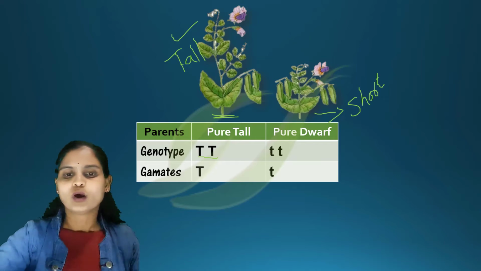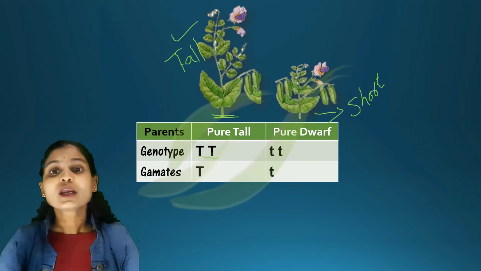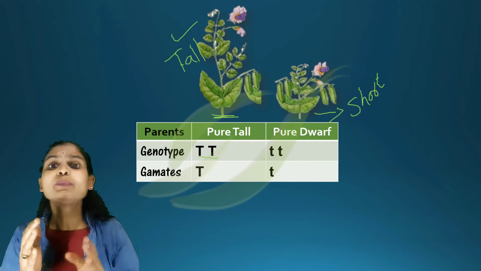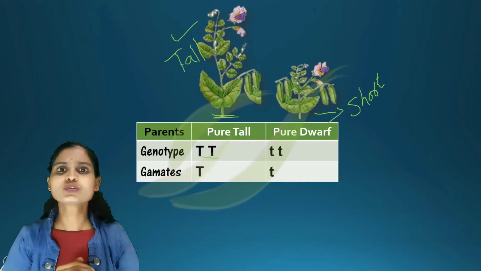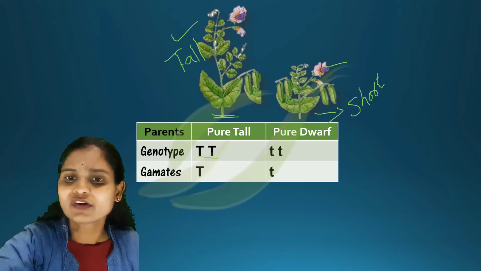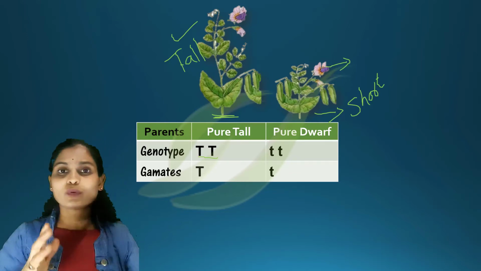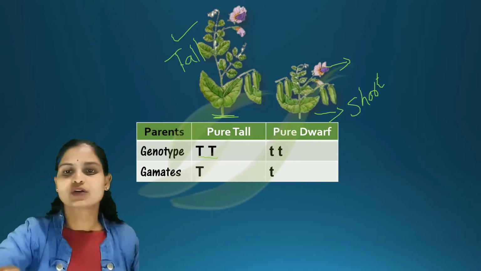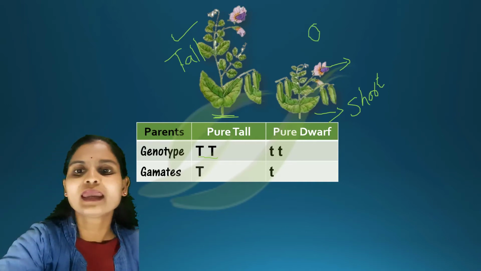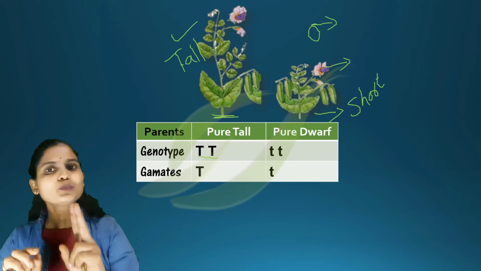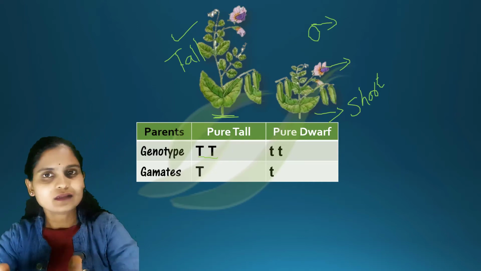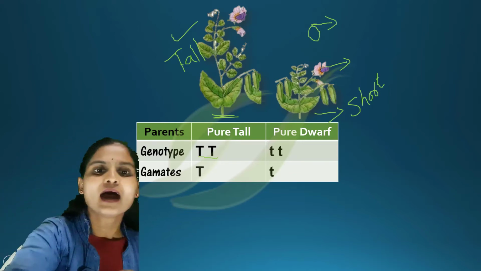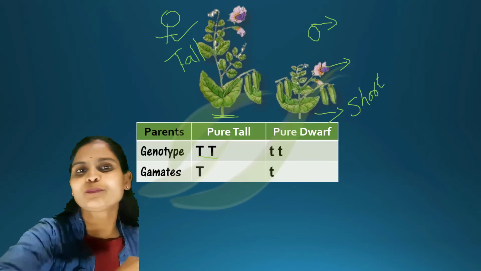Now what Mendel did is use the crossbreeding, hybridization technique. He collected the pollen grains from the dwarf plant, so it is considered the male plant, and the tall plant was considered the female plant.